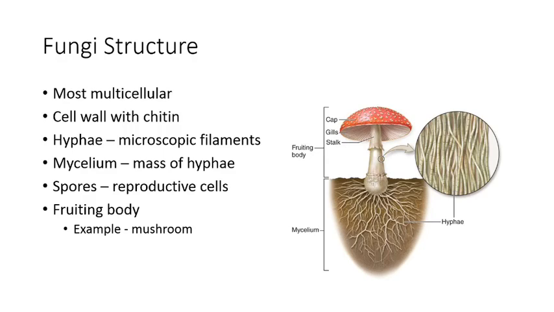Most fungi produce spores. These are microscopic reproductive cells that travel to start a colony of fungi. Some fungi produce a fruiting body. A mushroom is an example of a fruiting body.